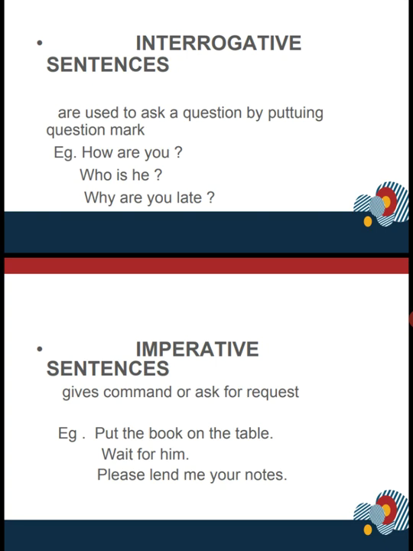Third one is imperative sentences. Imperative sentences give command or ask for request. We can give command to someone or we can request someone. For example, put the book on the table, wait for him, please lend me your notes, be quiet, have mercy upon us. These all are imperative sentences.